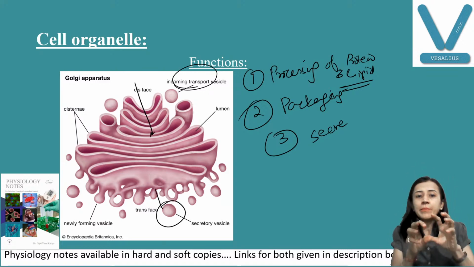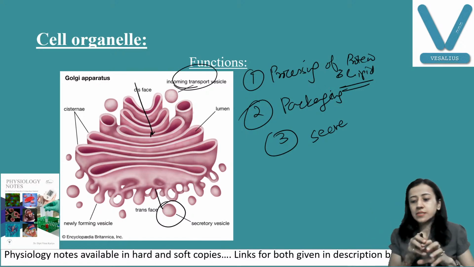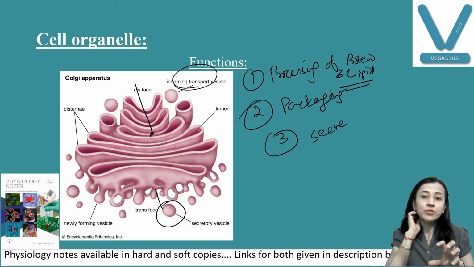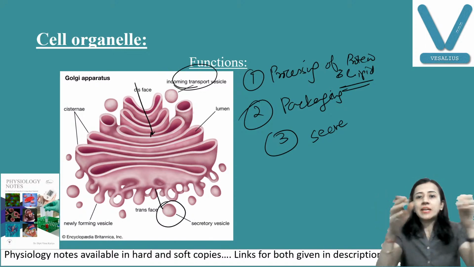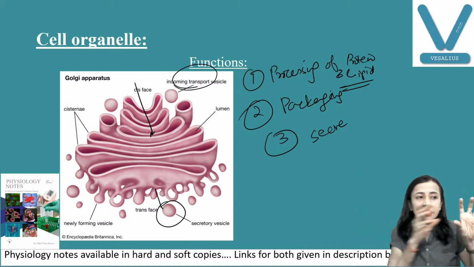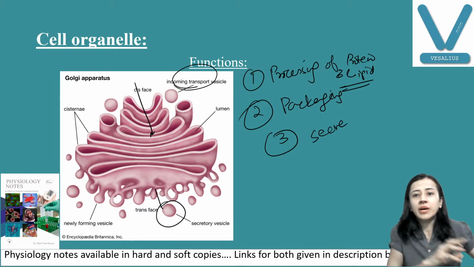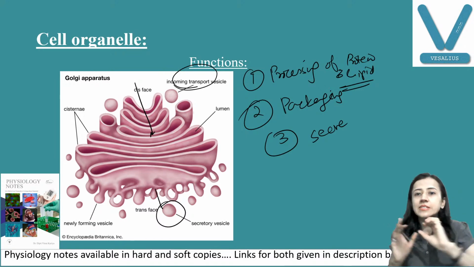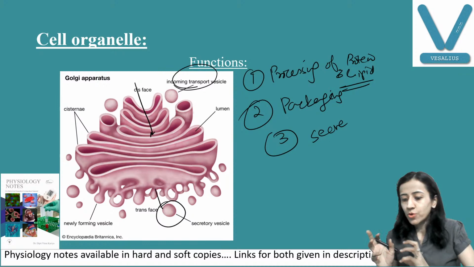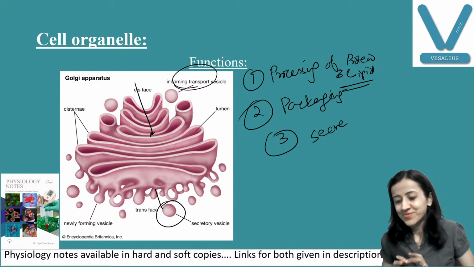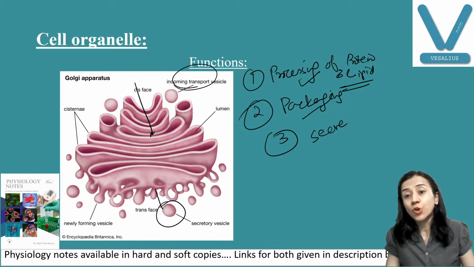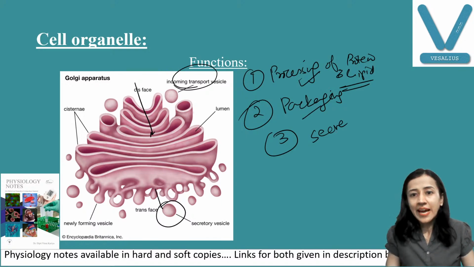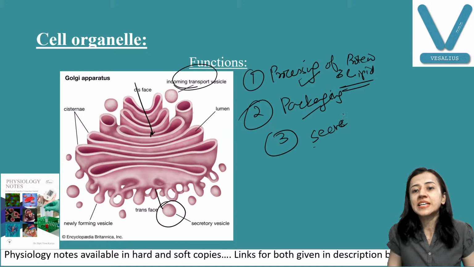Now Golgi makes the packages. For example, suppose we are sending some post, then what will happen to the post? In the post office, first it will be sorted out, then it will be decided that this post is for Ahmedabad, this is for Delhi, this is for MP. Okay, so packaging and address. Very good. So processing, then packaging, then sorting out. Fine. And formation of secretory vesicles.